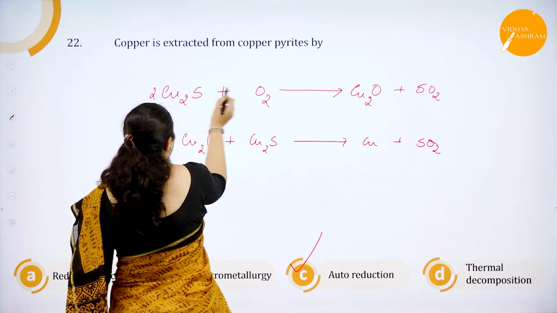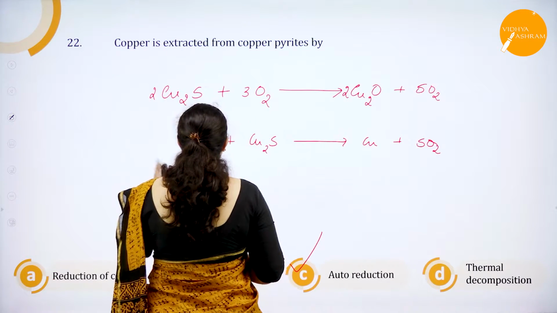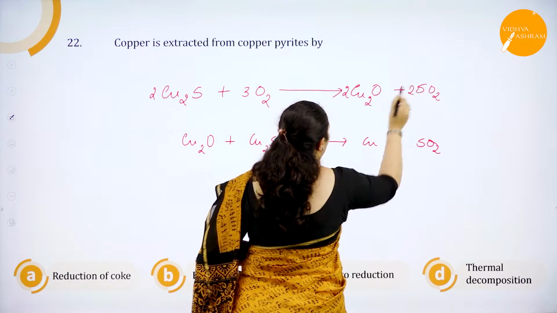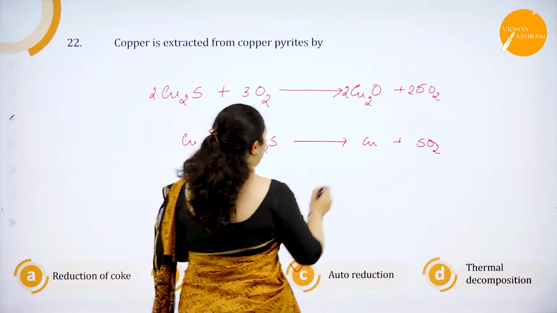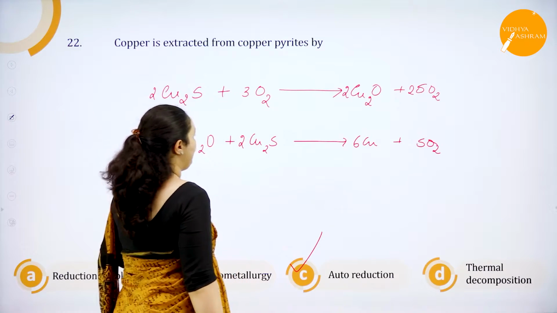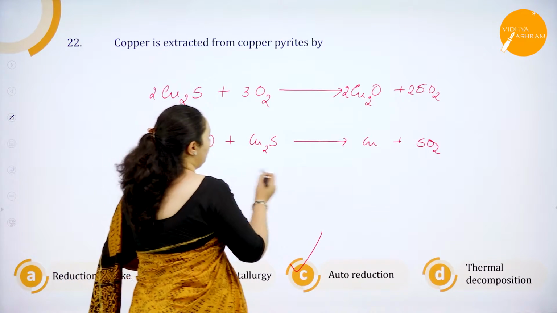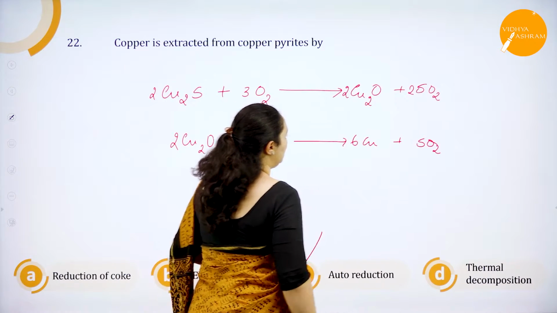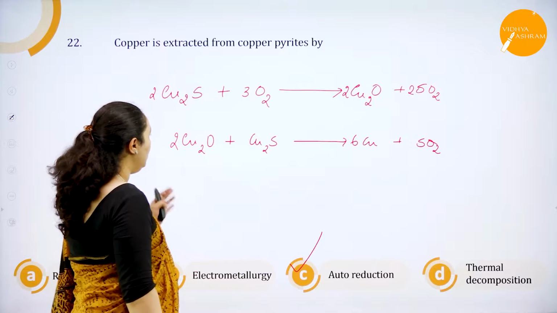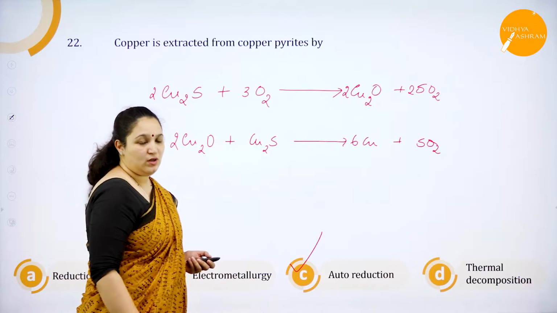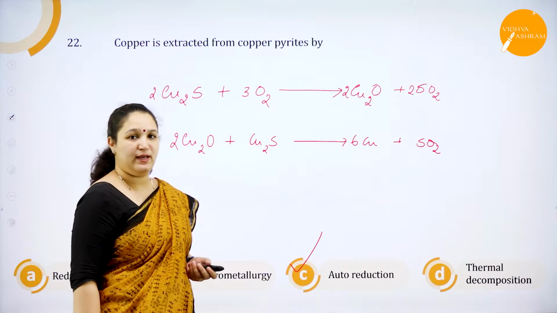It is 2, 3 and 2, 2, and we have one more 2 here, so here it is 6. There you go. Okay, here you have 2 and here you have 6, and now it's balanced. This is the equation for extraction of copper in which auto reduction is taking place.